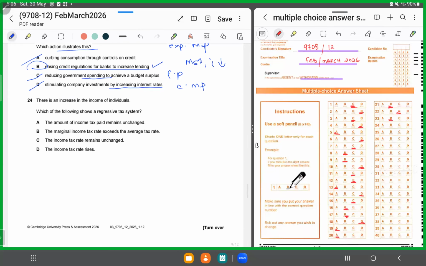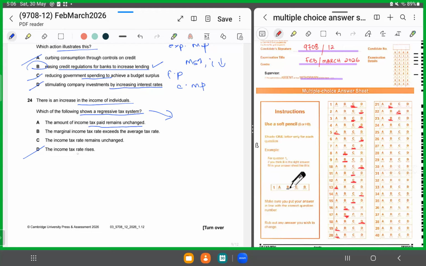24 says there's an increase in the income of individuals. If incomes are increasing in an economy, which of the following shows a regressive tax system? That means people who are earning less would be paying more. The amount of income tax paid remains unchanged. The marginal income tax rate exceeds the average tax rate. The income tax rate remains unchanged. The income tax rate rises. If the income tax rate rises, that would not be regressive. Regressive is punishing those who are earning less, right? So a higher proportion is being paid by those.